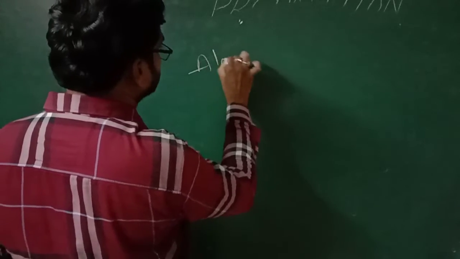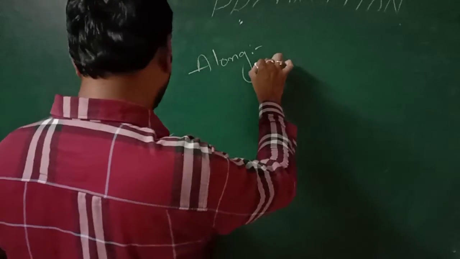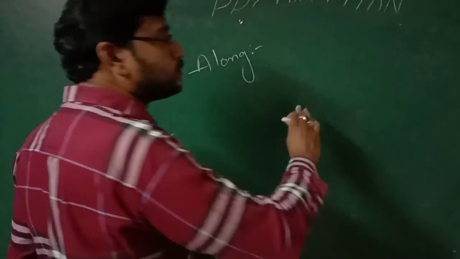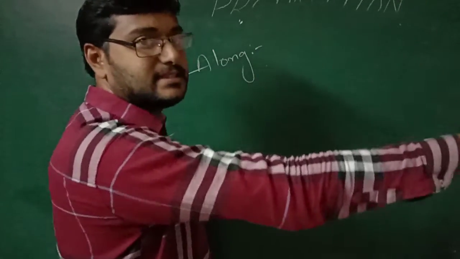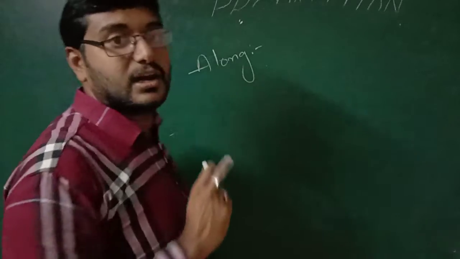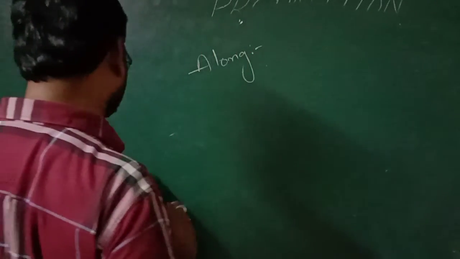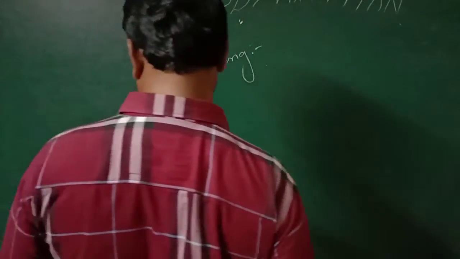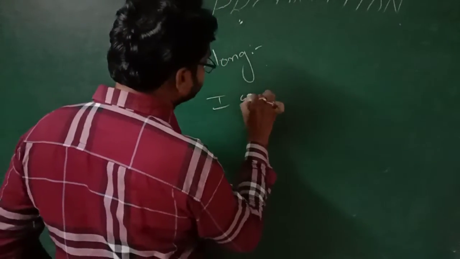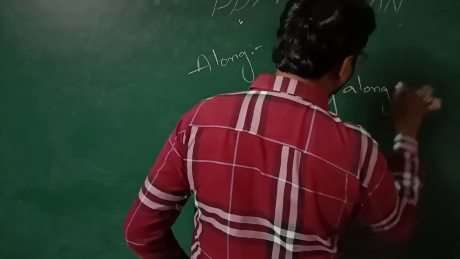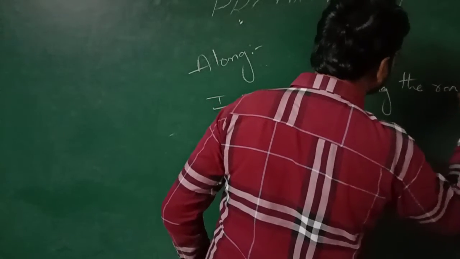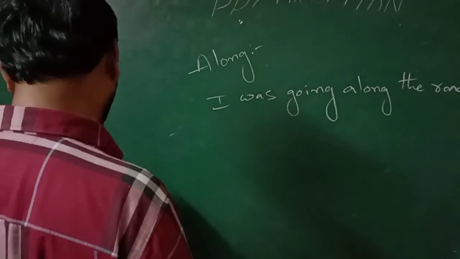Along. Where do we use along? It is used when someone goes from one side to another side. A person or someone goes from one side to another side. So there we use along. Along is used when someone goes from one side to another. I was going along the road.